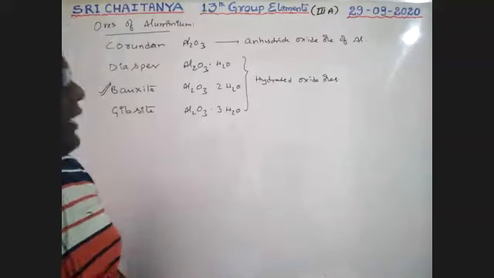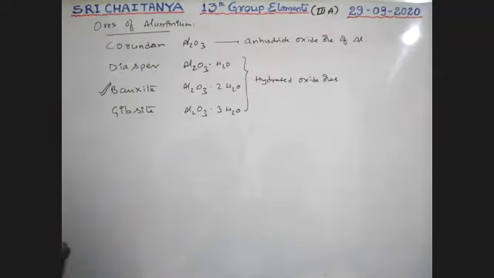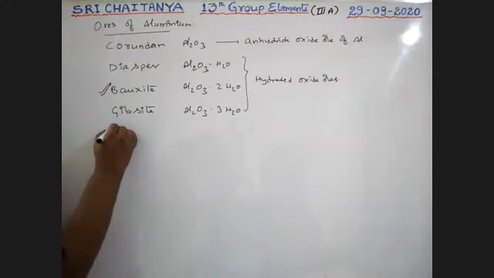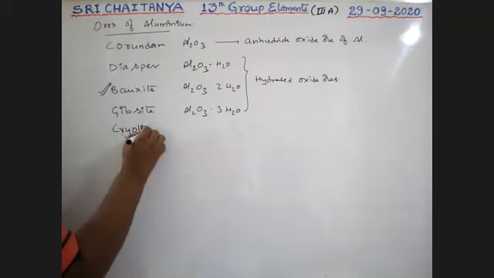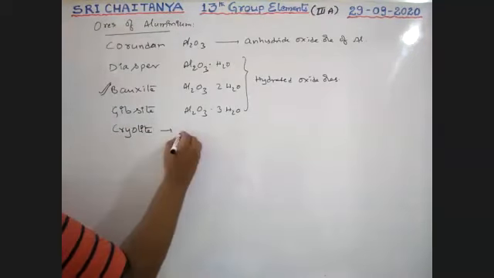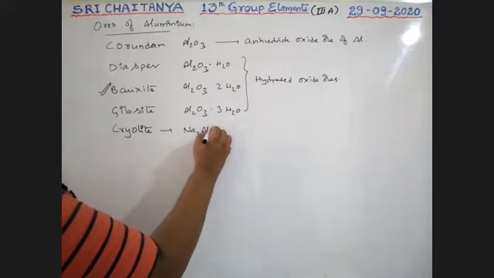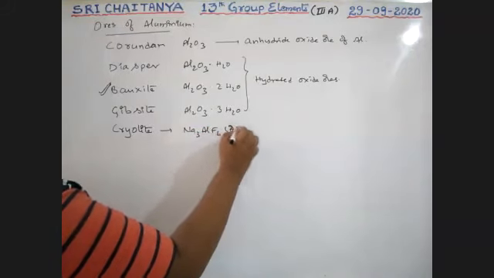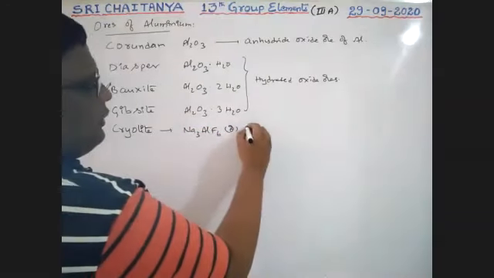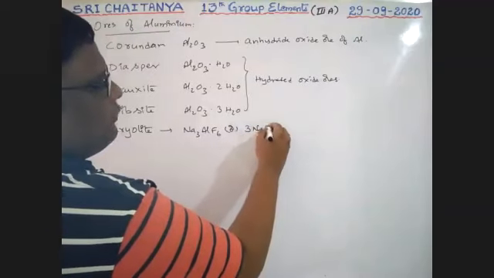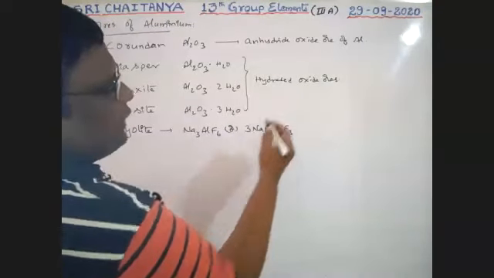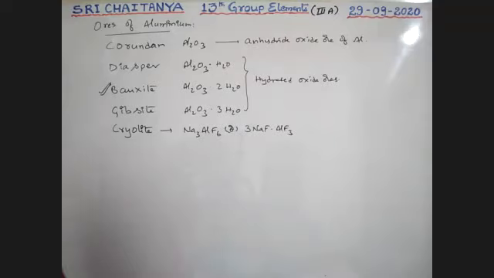Next, others, that is cryolite. Cryolite is Na3AlF6, or we can rewrite it as 3NaF·AlF3.